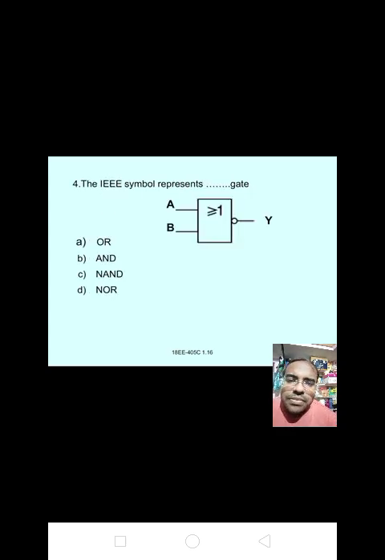Next, the IEEE symbol represents which gate: A OR, B AND, C NAND, D NOR. By viewing this symbol, it is D NOR. Because greater than or equal to 1 is the symbol for OR, but it has a bubble, so it is NOR. The answer is D NOR.